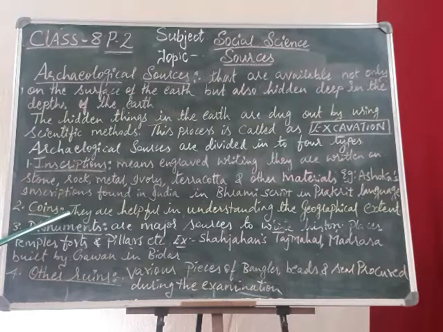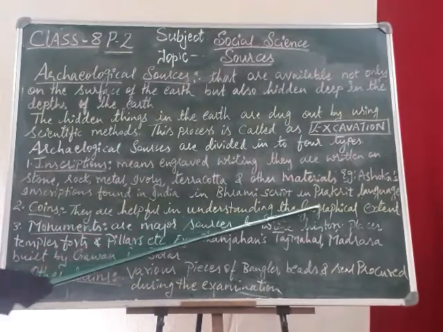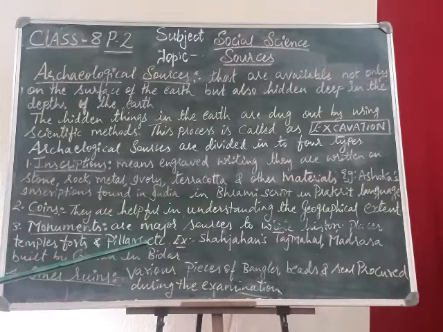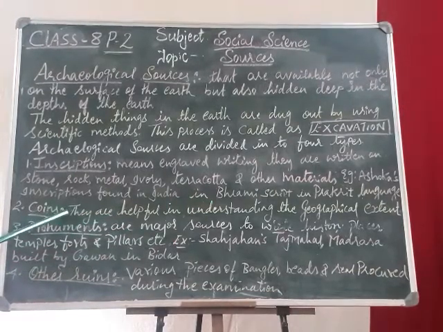So these coins give information on which king was living in a dynasty, what the symbol is, and what the era is; it will be mentioned. Coins are helpful in understanding the geographical extent, in which era they started, for how many years the dynasty was able to run, and how it came to decline. They used to give the information.